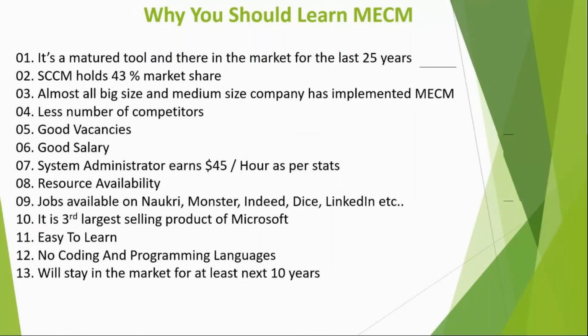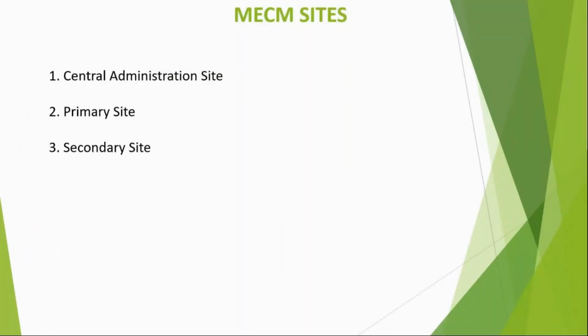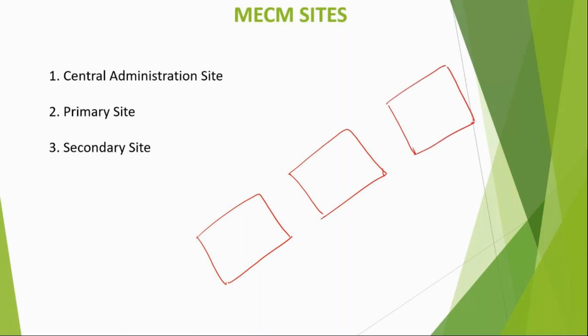Why you should learn SCCM, I have already discussed with you guys. So let me take you to the next slide. Now, you need to make a note of it. SCCM has three sites: central administration site, primary site, and secondary site. CAS is the central administration site, PS means primary site, and SS means secondary site. Now, central is an optional site server.